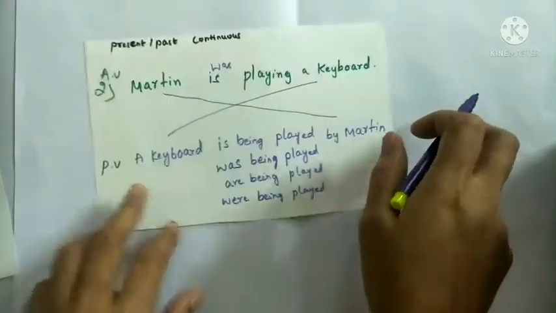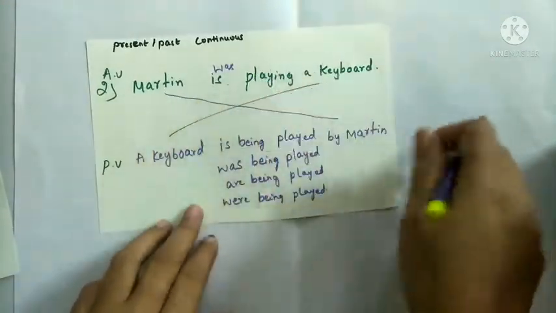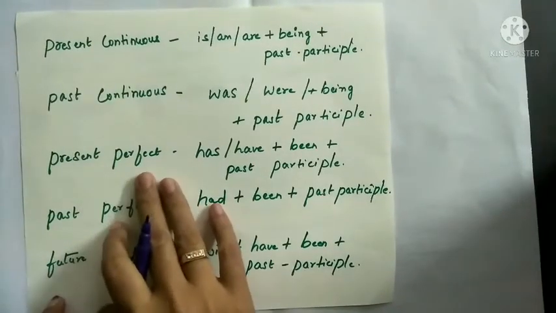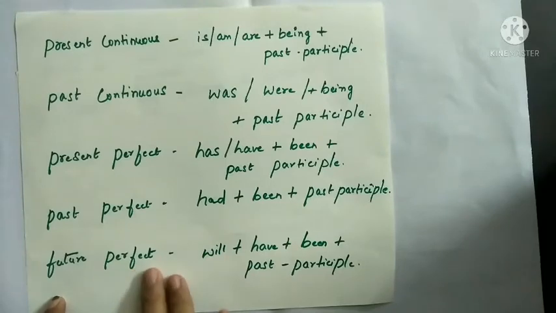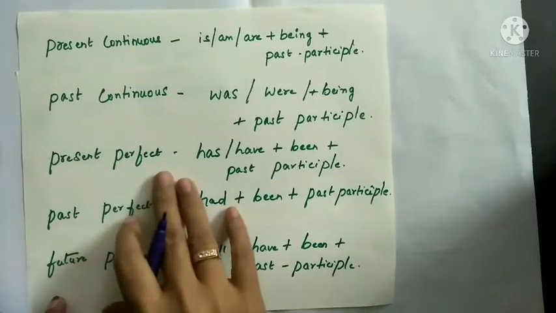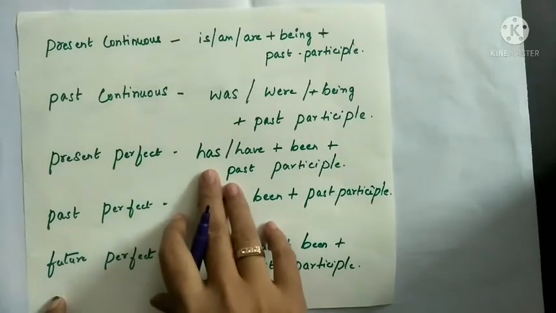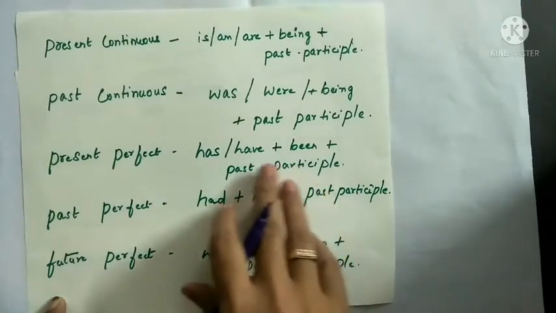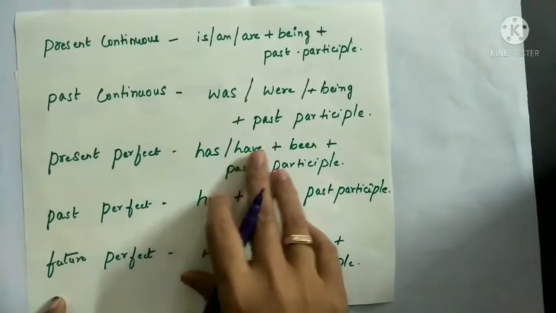I hope you understand present and past continuous tense. Now let us see present perfect, past perfect and future perfect examples.